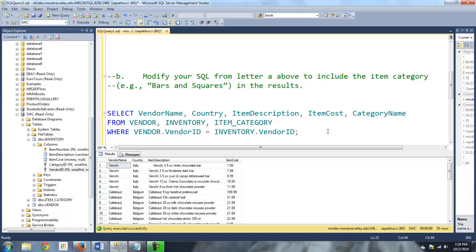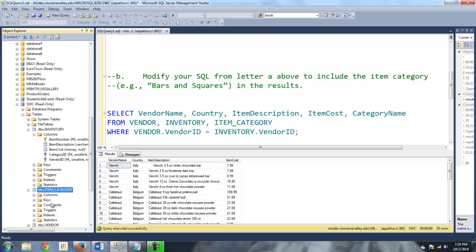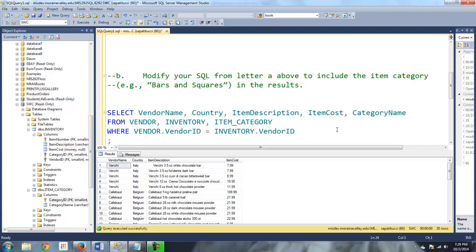And now here's the thing. Same thing, he's involved in a relationship with the inventory table. All right. See, I'm in the inventory table. We have the category ID, which links the inventory table to the item category table, specifically the category ID. So I've got to be sure I cite that in my where clause. Otherwise, I'm going to get massive duplicates here. So maybe I'll go to the next line. And so this is going to be a compound where clause. It's where vendor.vendor ID equals inventory dot vendor ID, and I'll just get down here.